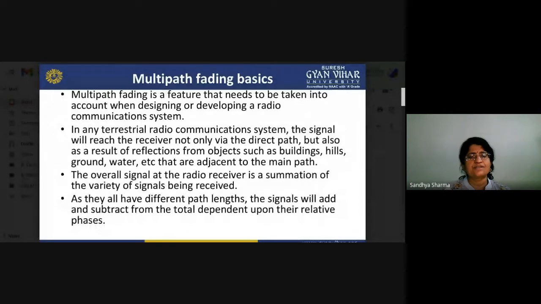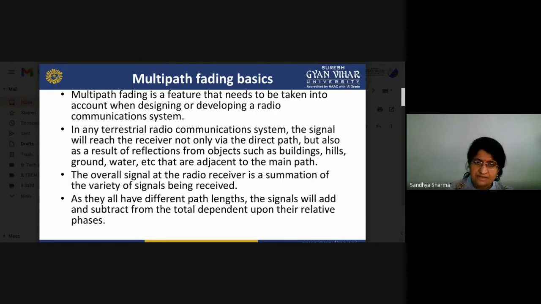In any terrestrial radio communication system, the signal will reach the receiver not only via the direct path but also via reflections off objects, buildings, hills, water, ground, and so on. The overall signal at the radio receiver is a summation of a variety of signals being received.